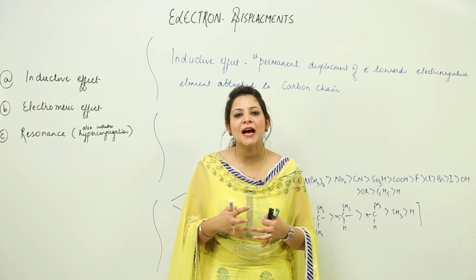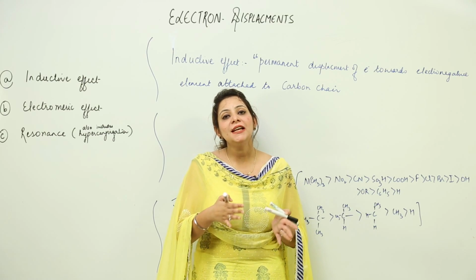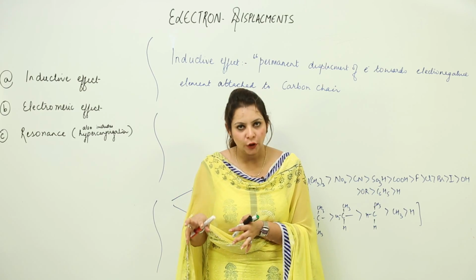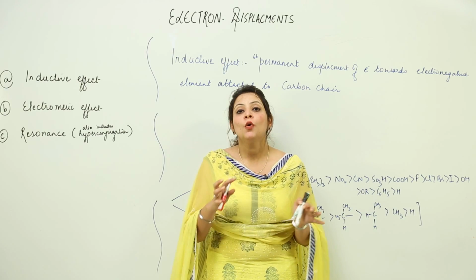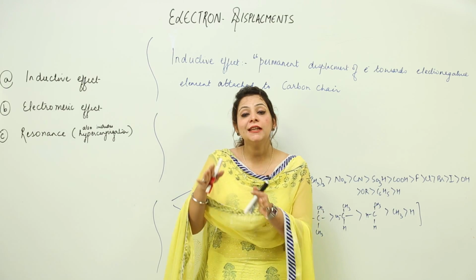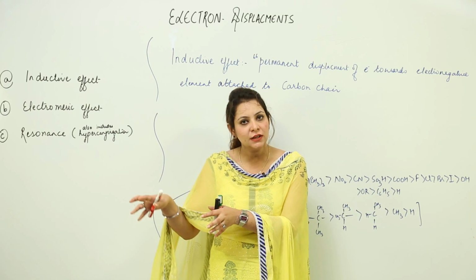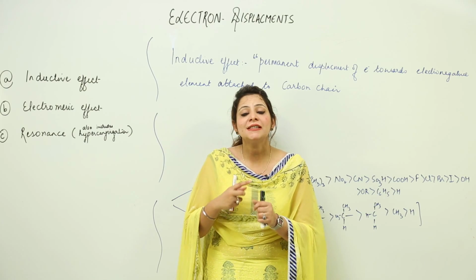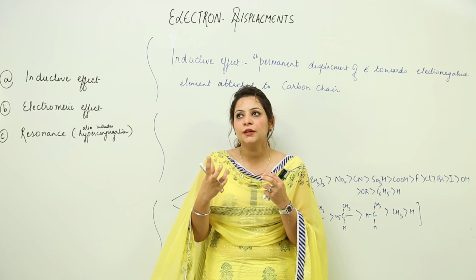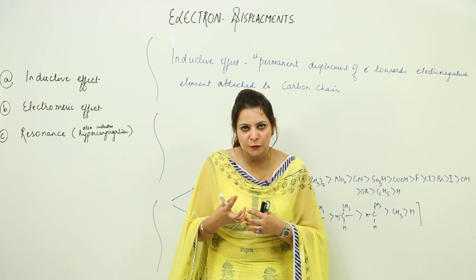Now we are going to start with the electron displacements. Whenever some attacking reagent approaches an organic compound that contains a carbon bonded to another carbon with a covalent bond, we see a certain kind of shuffling of electrons. We see certain kinds of electron displacements.